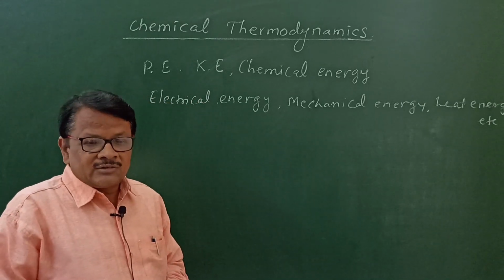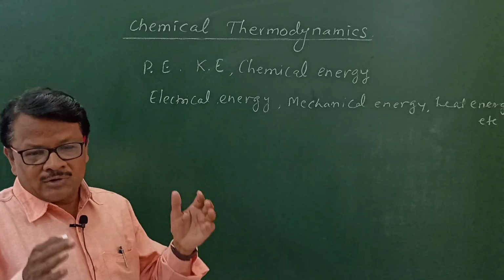And during a chemical reaction, what change in energy is taking place, we also have to see.